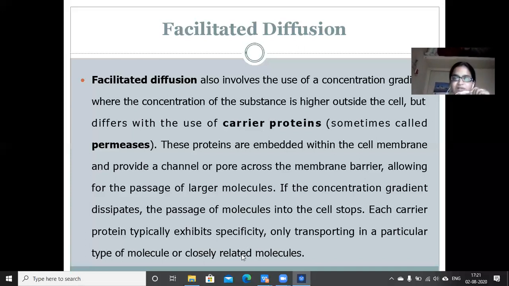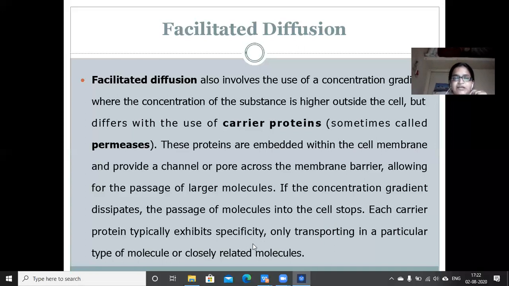If the concentration gradient dissipates, the passage of molecules into the cell stops. As it was happening in passive diffusion, the same thing will happen in facilitated diffusion also. When the concentration gradient decreases, the process of facilitated diffusion will also stop. But the role of carrier proteins is only to give the passage or help in the transport of molecules across the membrane into the cell, but only according to the driving force of concentration gradient.